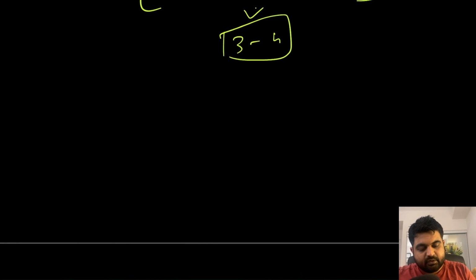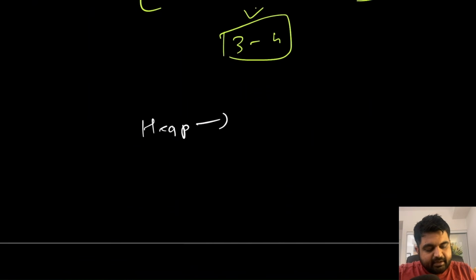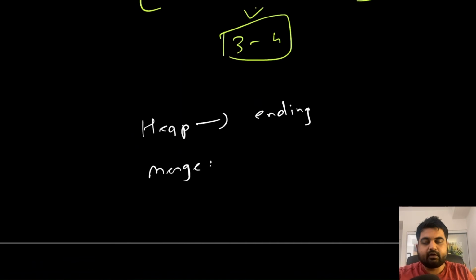So let's do a quick recap on what we just did. First of all, we use a heap to sort every single interval based on the ending order. So whichever was ending before would come first inside the heap. Next, we did the merge interval operation for all the overlapping intervals, in the normal fashion.